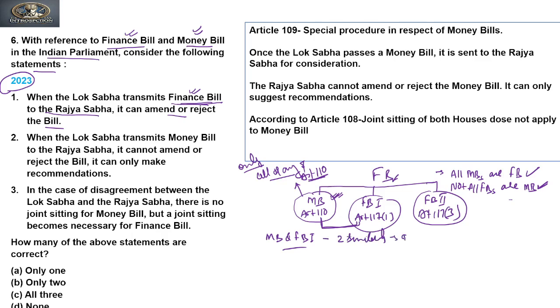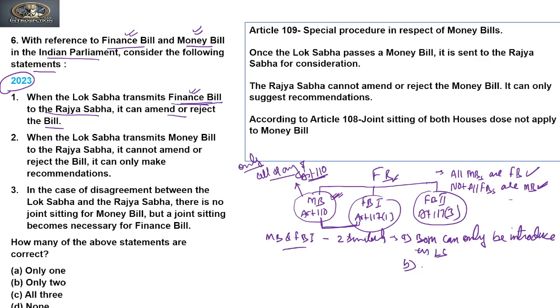The first is that both can only be introduced in the Lok Sabha.